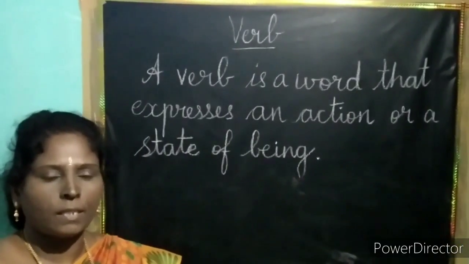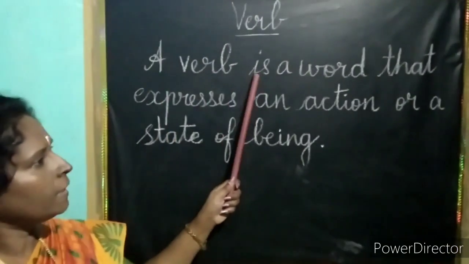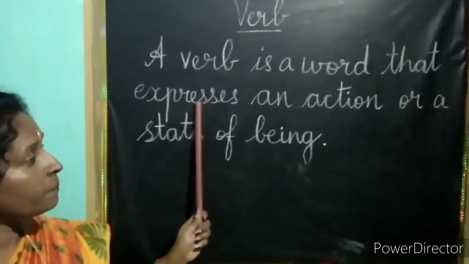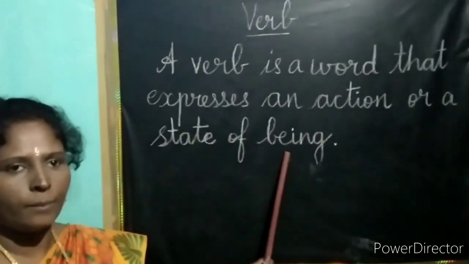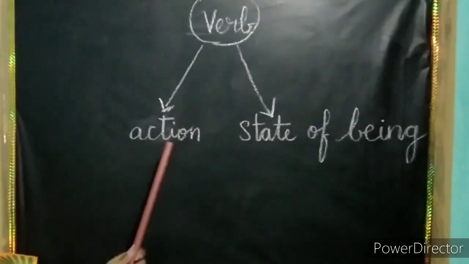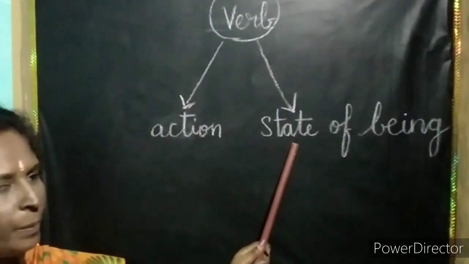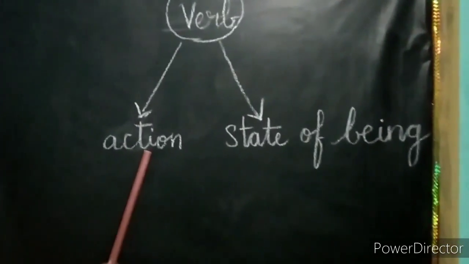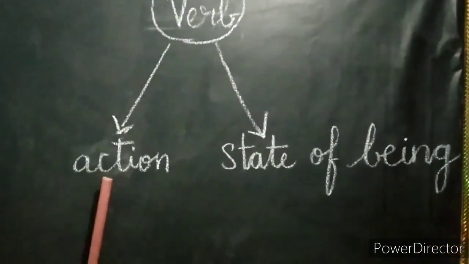Now we are going to see about the definition of the verb. Now students, we see what is a verb. Definition of the verb: A verb is a word that expresses an action or a state of being. Now students, verbs are classified into two. One is action verb and another is state of being verb.